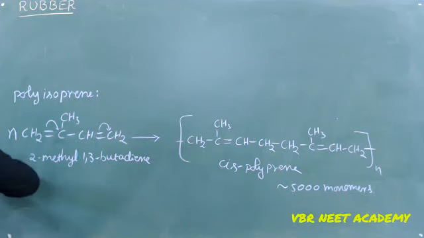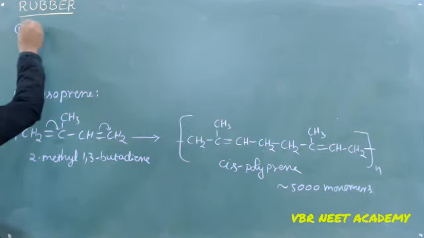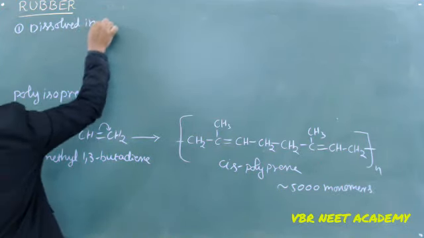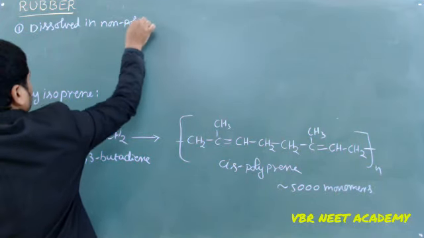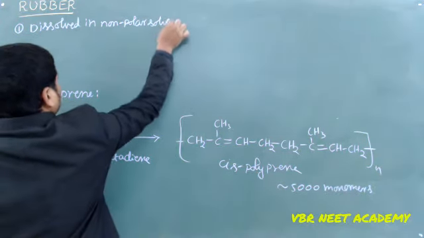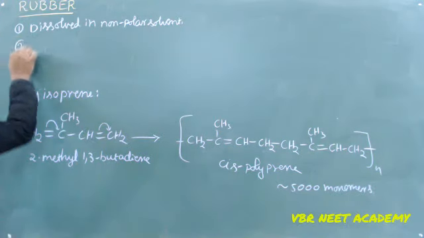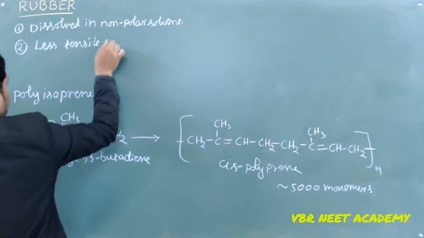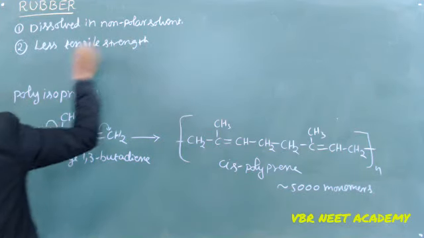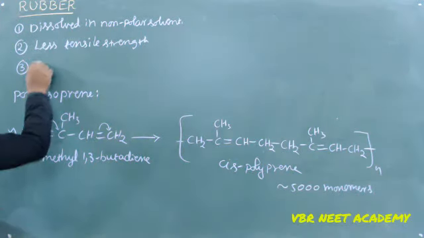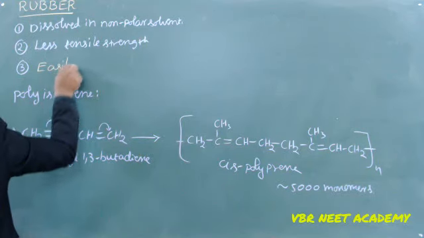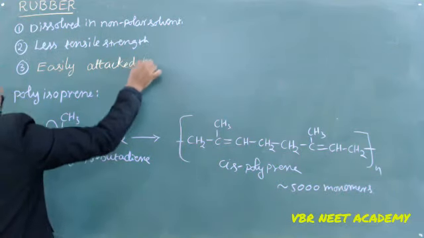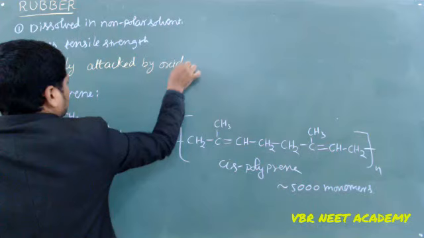Natural rubber can be dissolved in non-polar solvent, solubility in a non-polar solvent, and it has less tensile strength, and it is easily attacked by oxidizing agents.